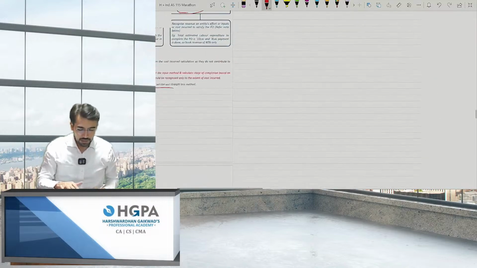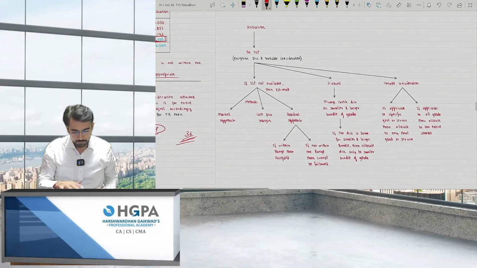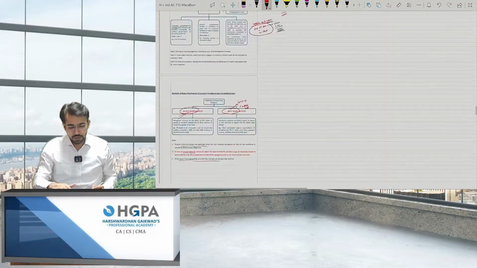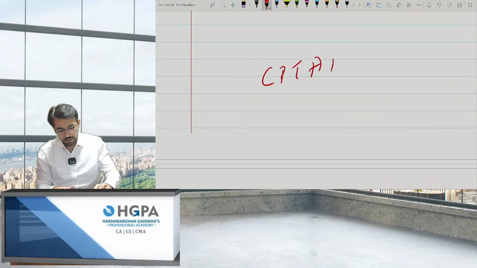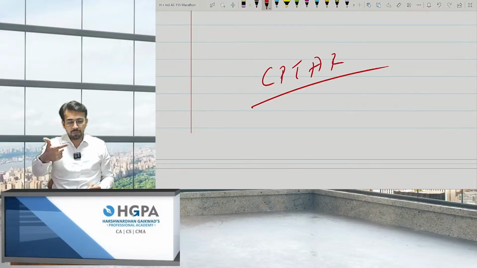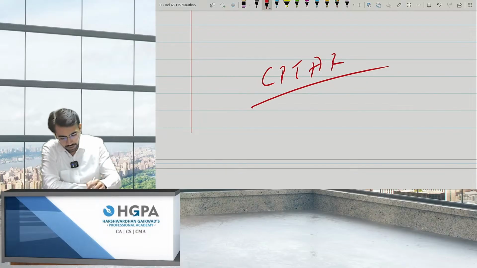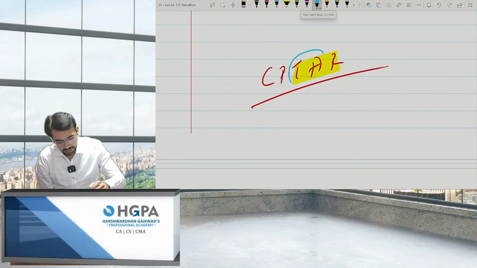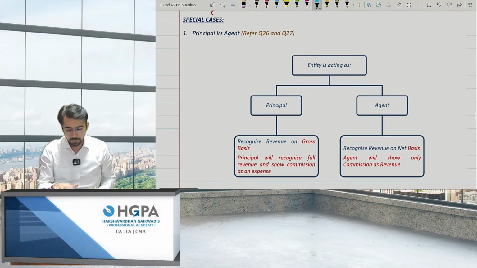So over here, we are done with all the 5 points, right? So basically, CPTAR now done. C is contract, P is performance, T is transaction price, A is allocation, and R is revenue recognition, right? Over here, I will say these two, or else these three. There is TAR, transaction price, allocation. These are very, very, very important, right? Okay. Moving ahead. Now, special cases.